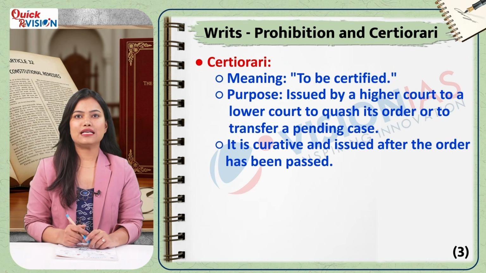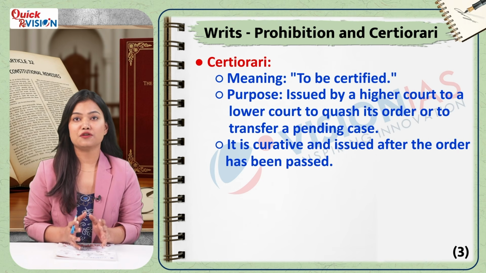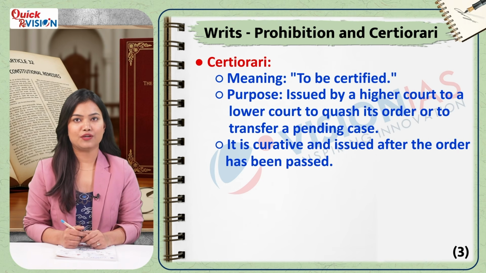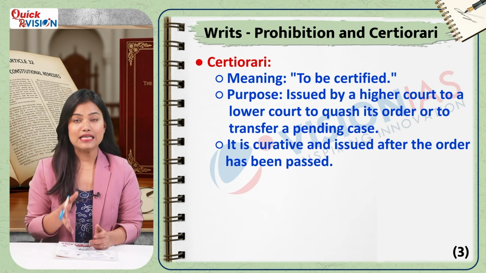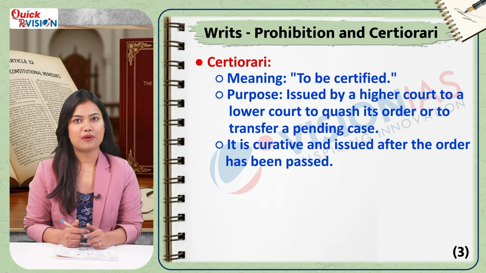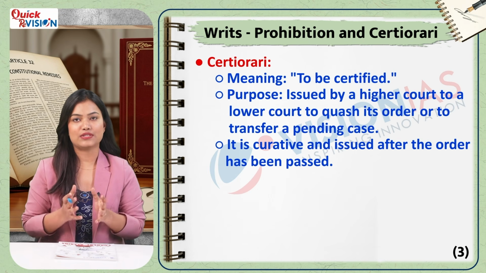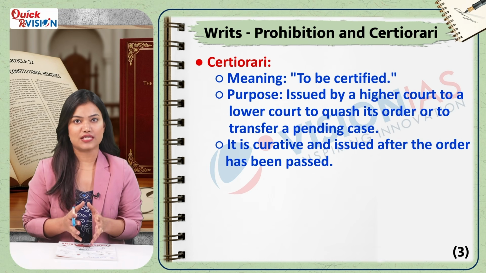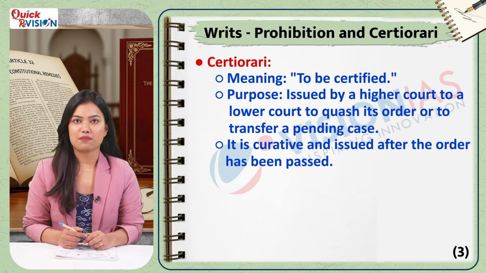The fourth writ is Certiorari, meaning to be certified. It is also issued by a higher court to a lower court, but it serves to quash an order already passed or transfer a pending case to itself. This is a curative writ, issued after a decision has been made.